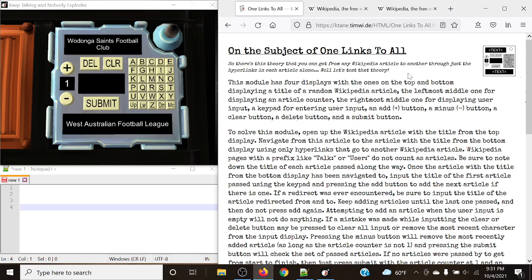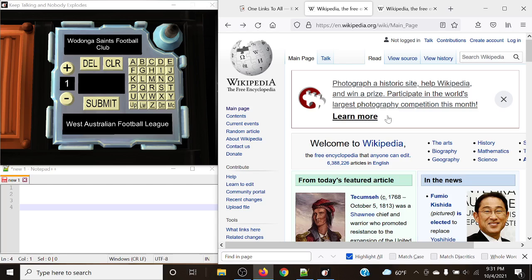So what exactly does this module do? What we're looking at here is two different articles from Wikipedia, and we must go through several different hyperlinks based off of the pages that we're given, and submit that into the module.